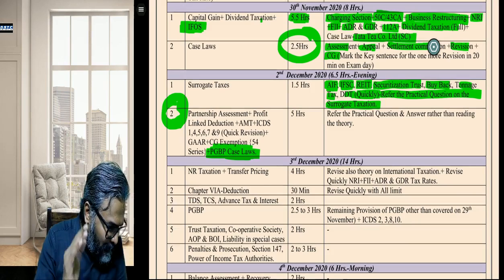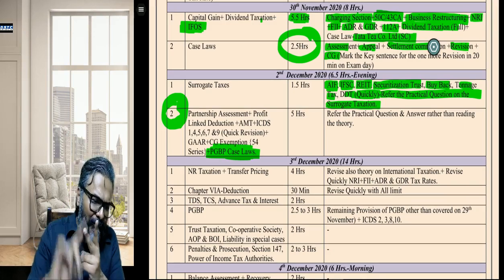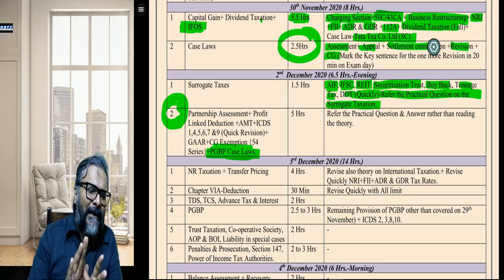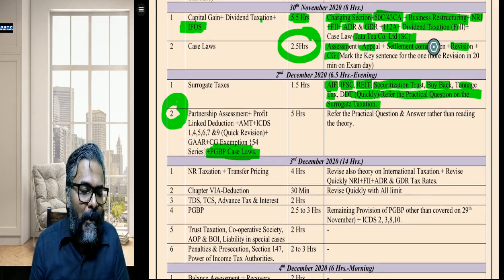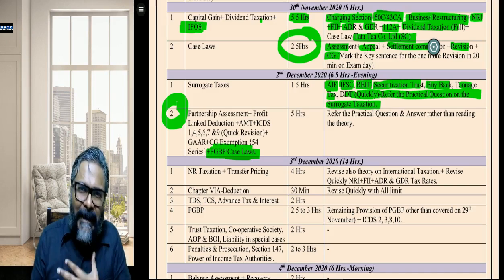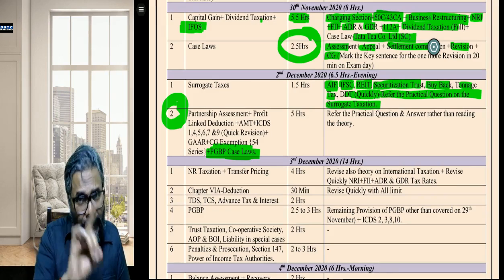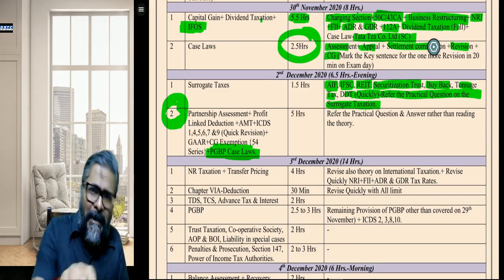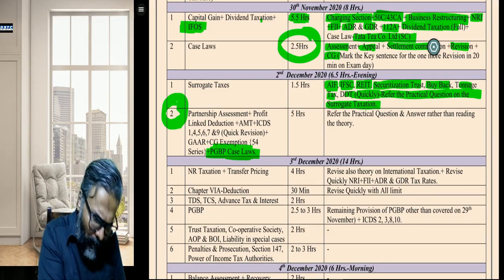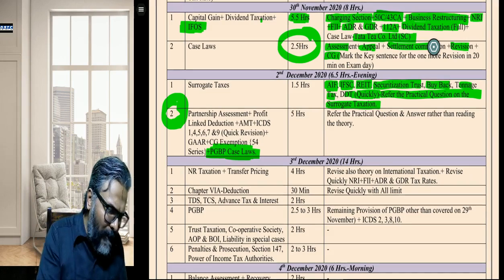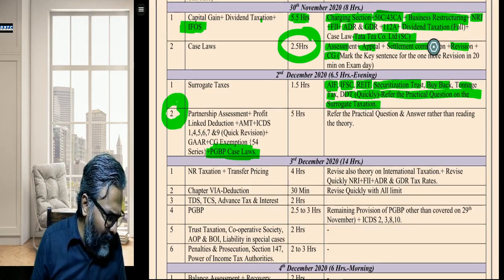Anyways, there was one question in MTP. So REIT students, IFSC, Securitization Trust, buyback, tonnage tax. Students, my humble suggestion to all of you is to directly refer the practical questions. Please don't read the theory part, because technically speaking, all these questions are only for the practical part. If you want to read the amendments, read the theory one time, but out and out, all these topics are practical oriented topics. So your focus has to be practical.